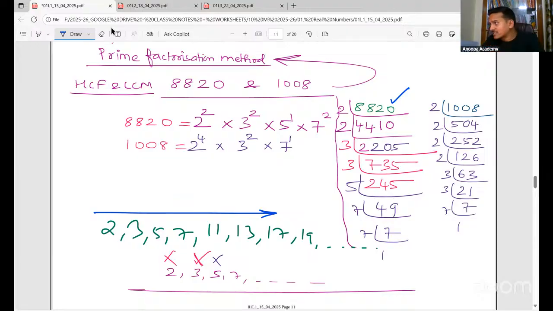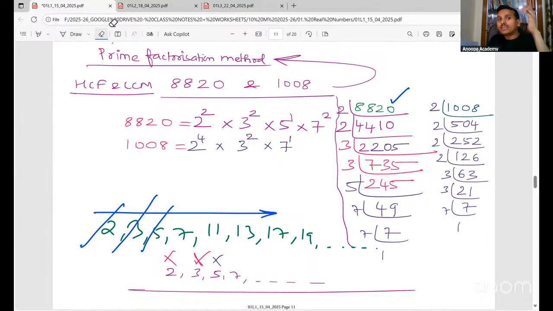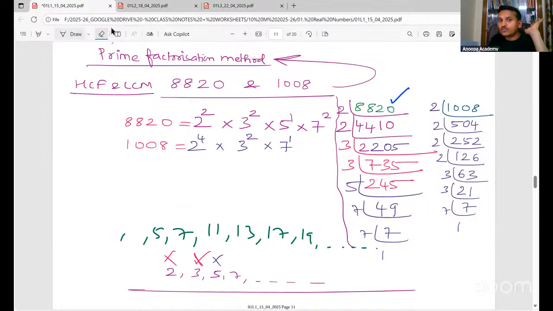That is also correct, but don't do it. Start with 2. Then if it is not possible by 2, go with 3. If it is not possible by 3, go with 5. And keep going in that order. Very important, always go in order. Why? You will avoid making mistakes. From my experience, I'm saying you will avoid making mistakes if you do it that way.